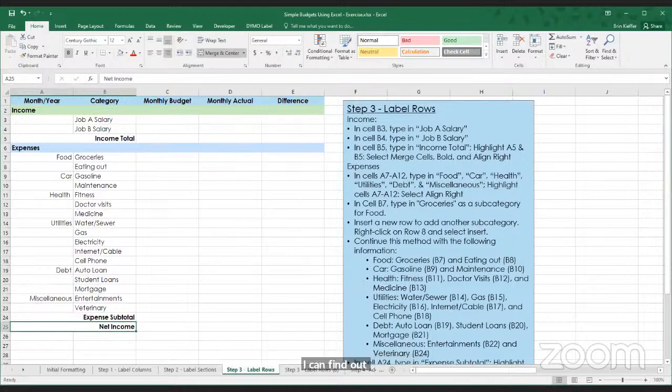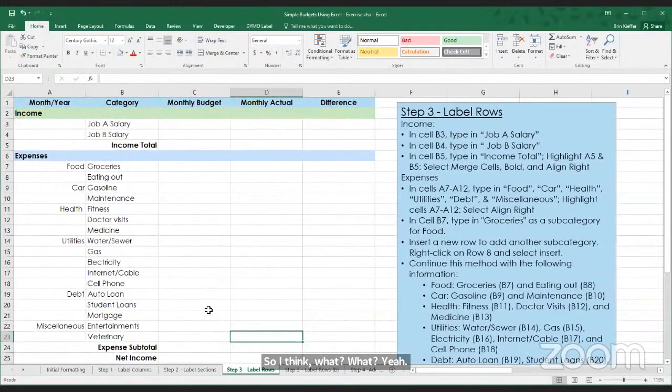Okay, and another question, adding rows, what do we need to select? What do you need to select in order to add rows? So if we're going in to add a new row, what you'll want to do is select the row immediately below where you want to add the row.